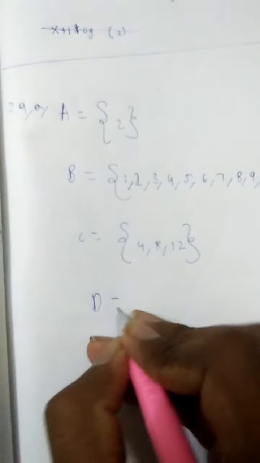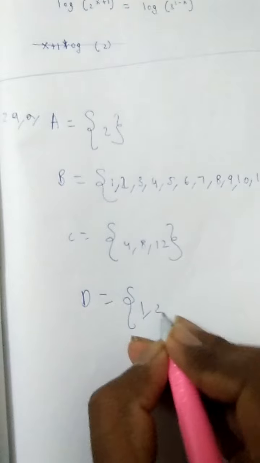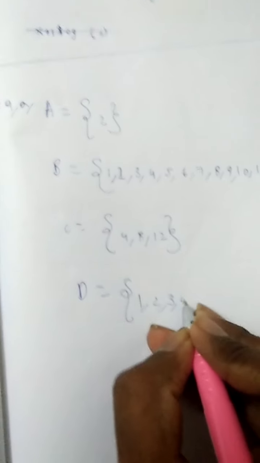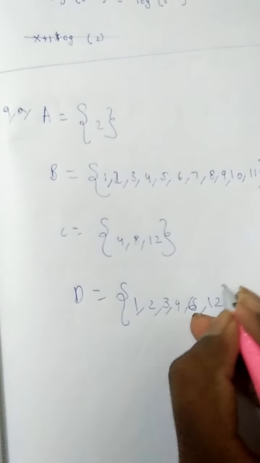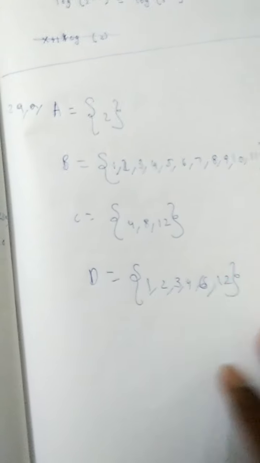And the D one: 1, 2, 3, 4, 6, 12. That's all. So for this, first we have to find out A union B.